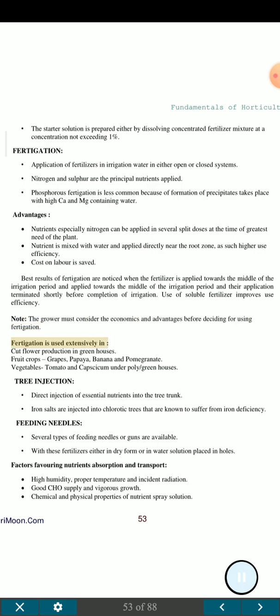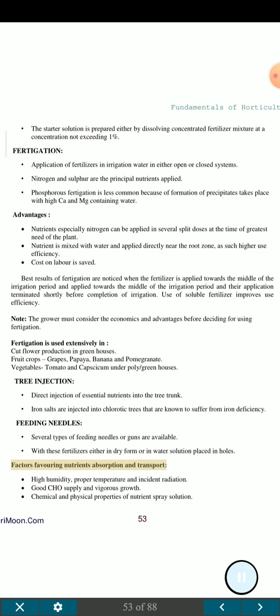Fertigation is used extensively in cut flower production in greenhouses, fruit crops, grapes, papaya, banana and pomegranate, and vegetables, tomato and capsicum under poly greenhouses. Tree injection: direct injection of essential nutrients into the tree trunk. Iron salts are injected into chlorotic trees that are known to suffer from iron deficiency. Feeding needles: several types of feeding needles or guns are available. With these, fertilizer either in dry form or in water solution is placed in holes.